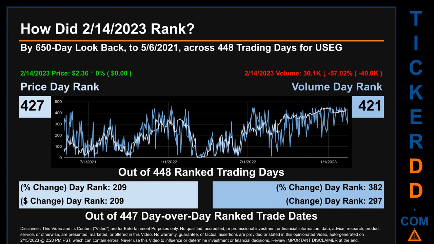The price's day-over-day percentage change, jumping 0% on February 14, 2023, had a day rank of 209 while its dollar difference of $0 had a rank of 209 when compared day-over-day across 447 trading days. Volume's percentage change and difference were ranked respectively at 382 and 297.